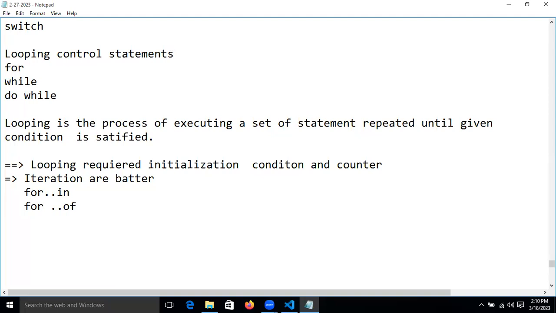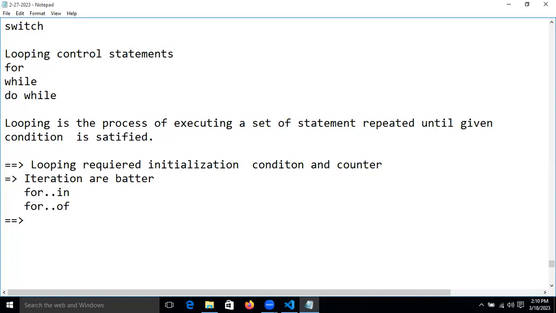We already saw that in the examples last time, right? But some places will come where we will use while, for, and do while conditions, and we will see one or two examples directly. Then we will jump into the OOP concept, guys.